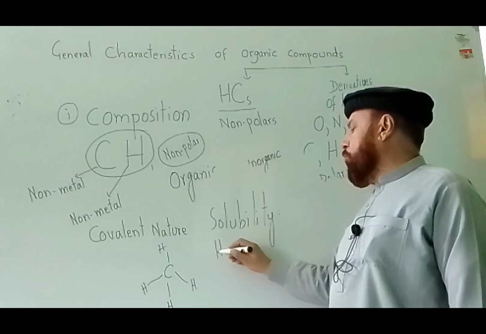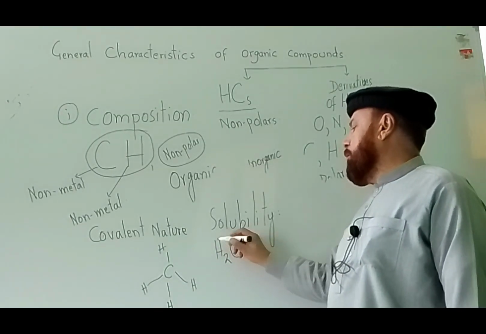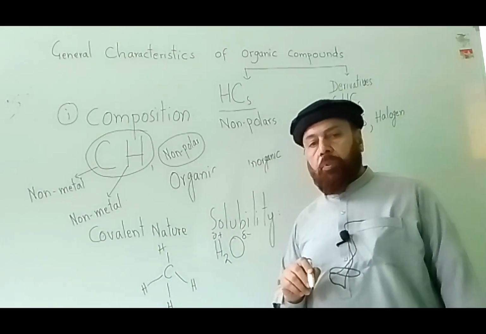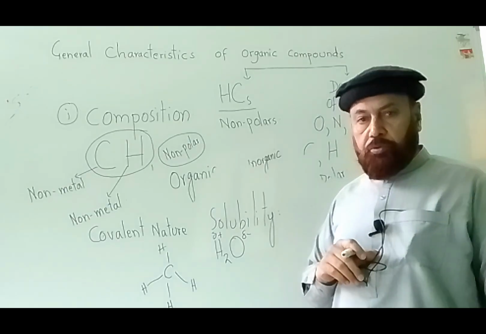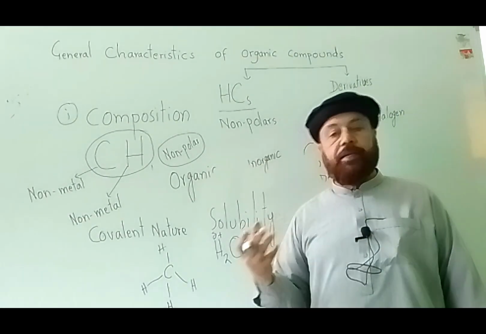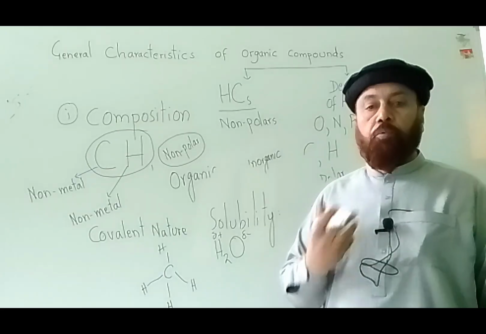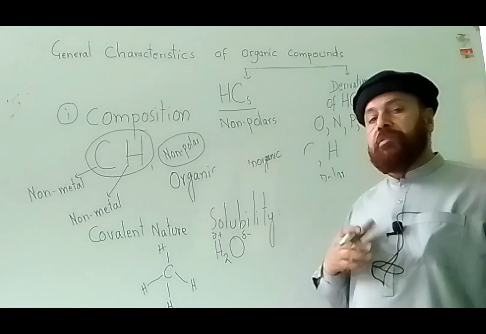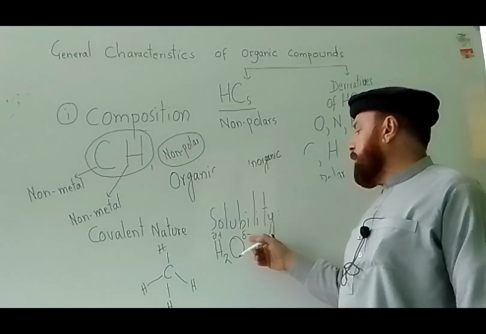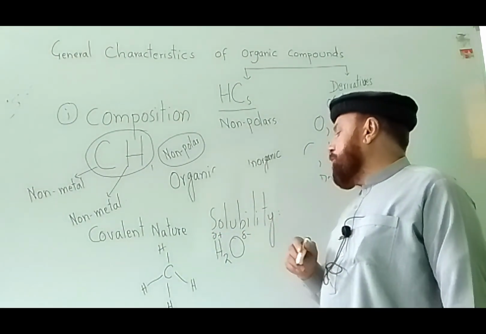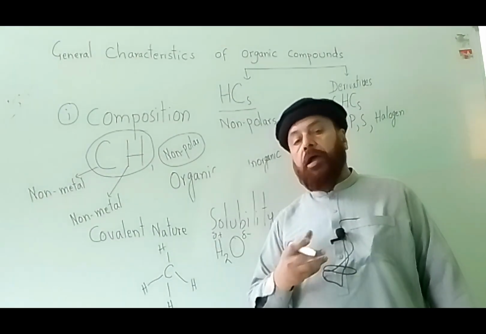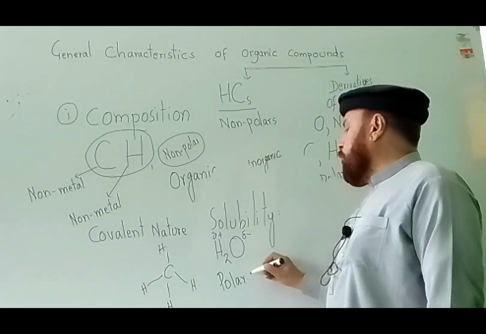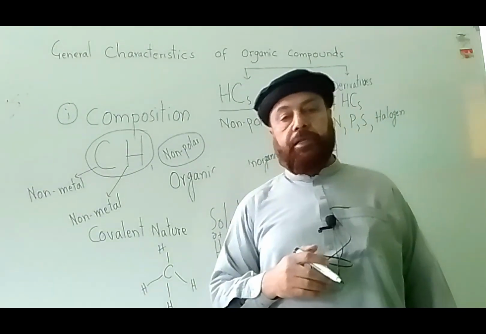And we know that water is a polar solvent. In water, we have hydrogen and oxygen. Oxygen is more electronegative than hydrogen. It attracts the shared pair of electrons more towards itself, and a partial negative charge appears on oxygen, and a partial positive charge appears on hydrogen. It is polar. And there is a rule: like dissolves like.